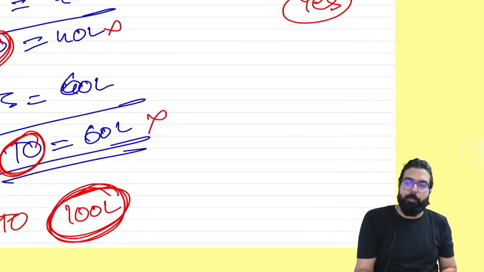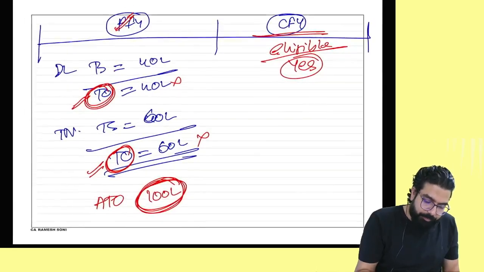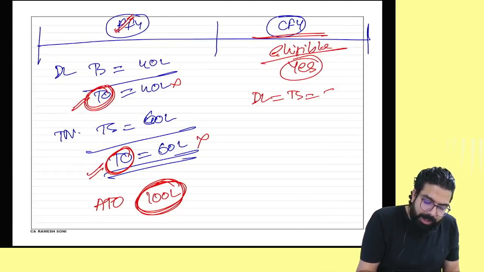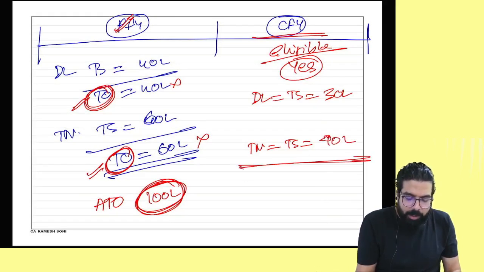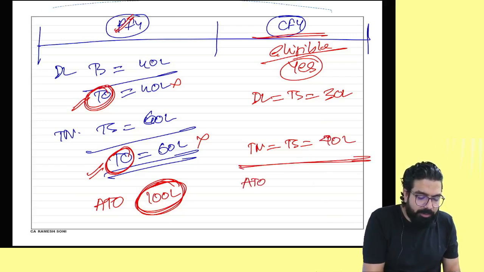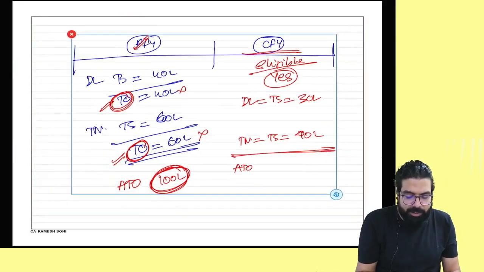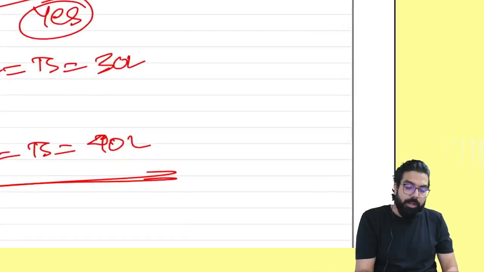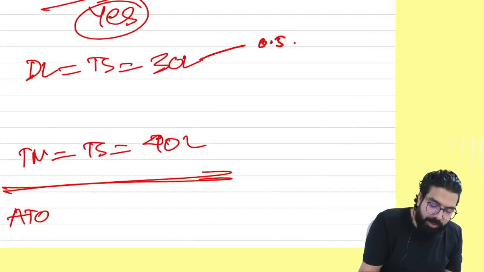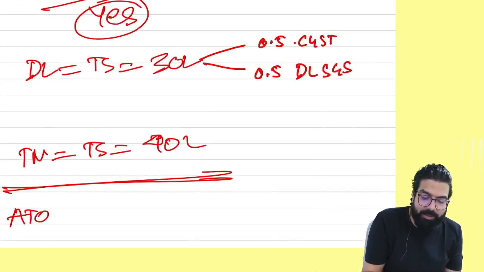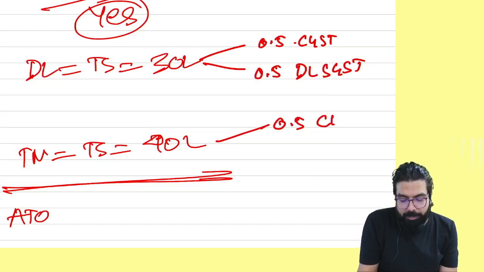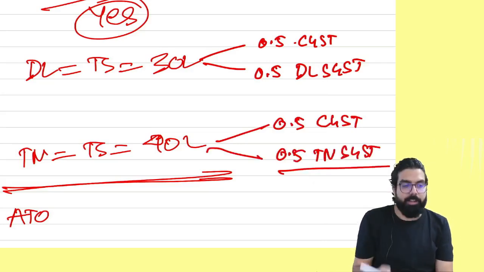Now I am under composition scheme. In the current year, my Delhi taxable supply is 30 lakh rupees, and my Tamil Nadu taxable supplies turnover is supposedly 40 lakh rupees. Can you tell me, when I have to pay GST under composition scheme, I will pay GST on state-wise turnover or aggregate turnover? Remember, in Tamil Nadu, I will pay 0.5% CGST and 0.5% Tamil Nadu SGST. In Delhi, I will pay 0.5% CGST and 0.5% Delhi SGST. Is my point clear?